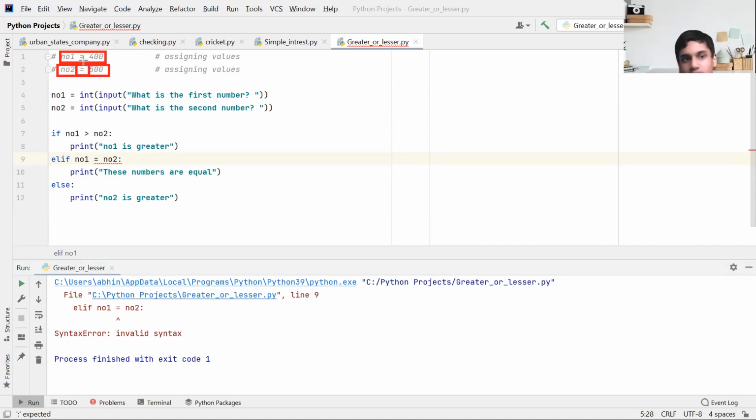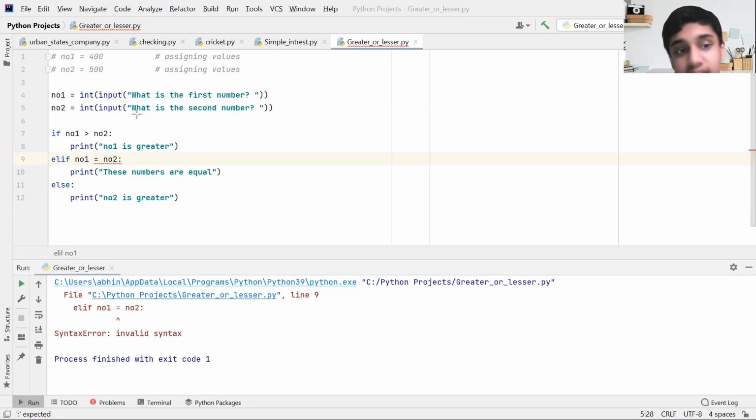We have used one equals sign to bind 400 to NO1 and to bind 500 to NO2. So what does this mean? We are not trying to check, but we are trying to bind NO2 to NO1, which we don't want to happen.